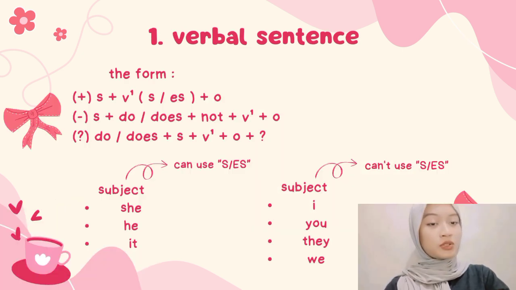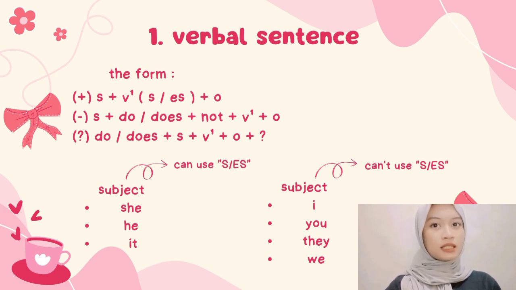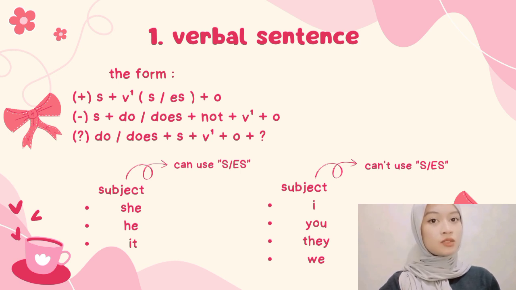Now we discuss verbal sentence. The form in a positive sentence is subject plus verb 1 using s or es plus object. In a negative sentence, there is subject plus do or does plus not plus verb 1 plus object. And in an interrogative sentence, there is do or does plus subject plus verb 1 plus object plus question mark.